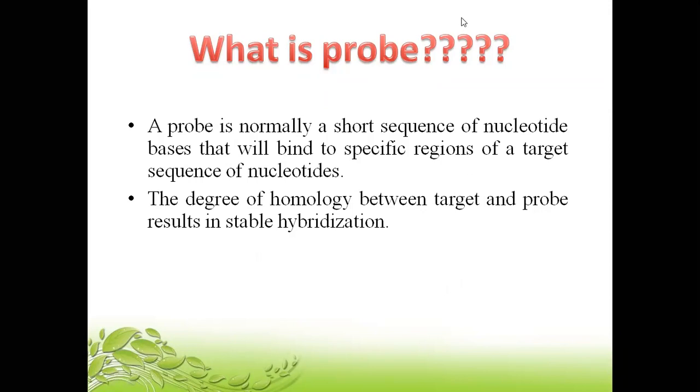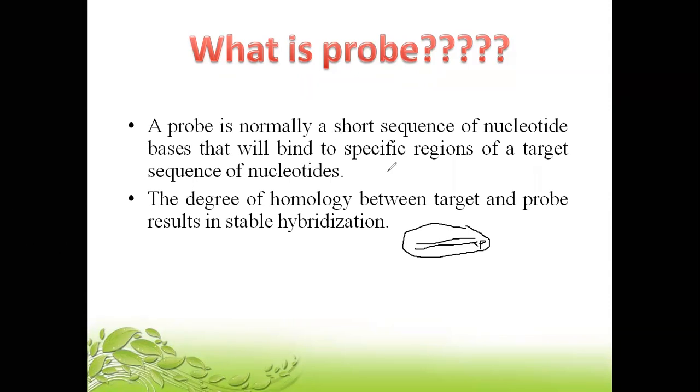So whatever we had over here, this single-stranded DNA and this complementary probe which is attached to it, will be called a stable hybridized product. I'm just labeling this as a P because this is a probe of DNA which is complementary to the single-stranded DNA in which we are interested. So that is what the probe is.